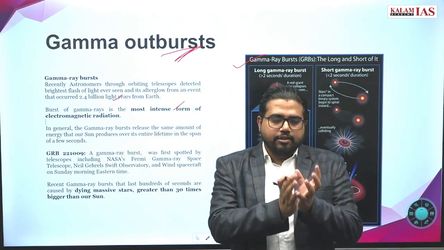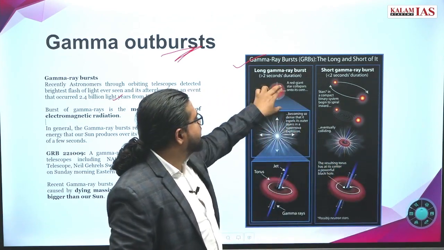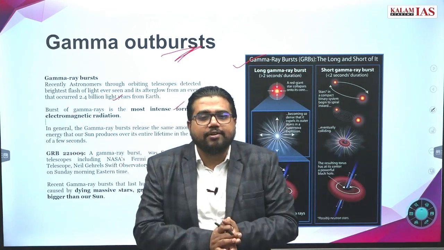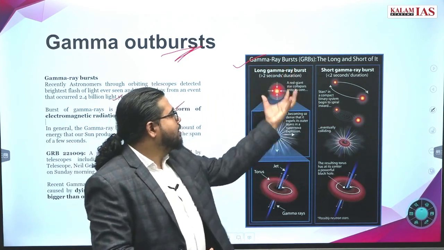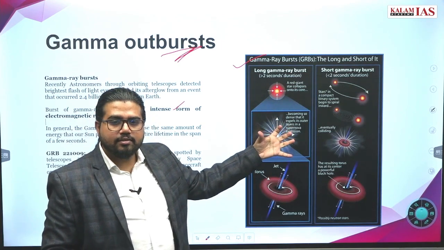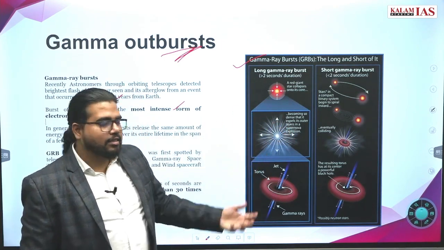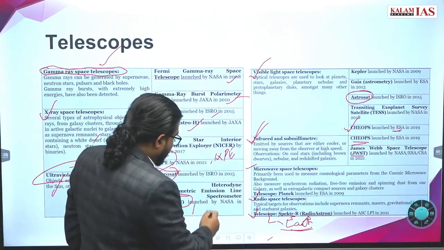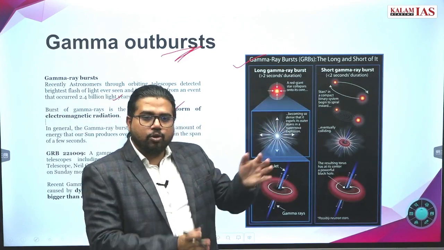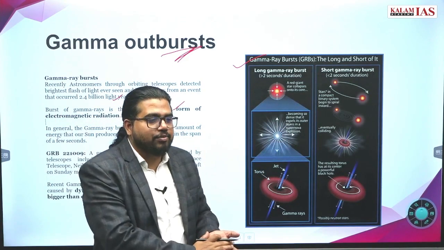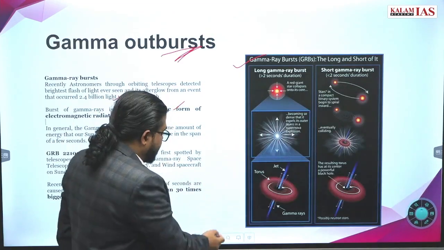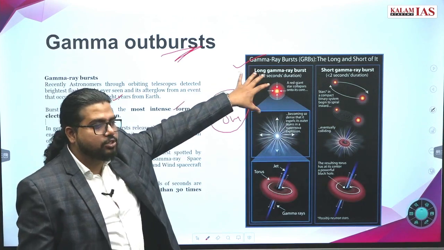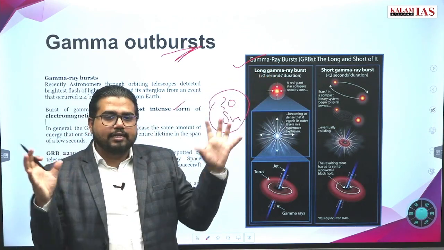If two stars collide, you will get a cosmic event of that much intensity. Only then will you get a gamma outburst. A gamma outburst usually lasts a very short time, like 2 seconds or so. But in these 2 seconds, 30 times the energy that the Sun will release in its entire lifetime is released. So you can imagine how intense that event is.